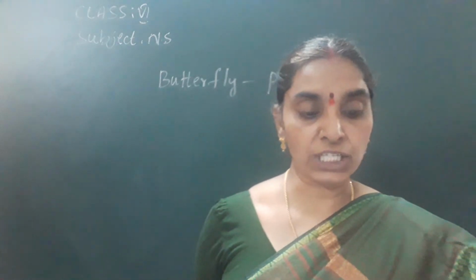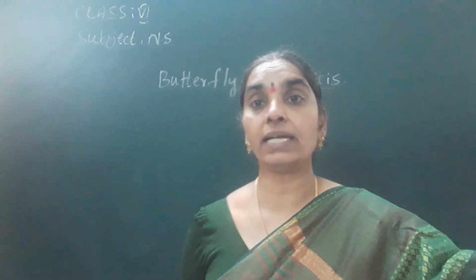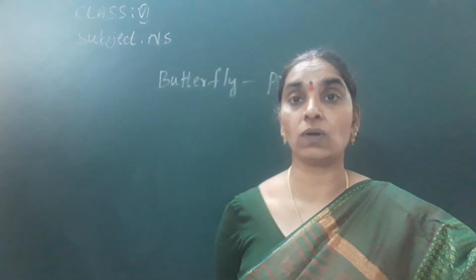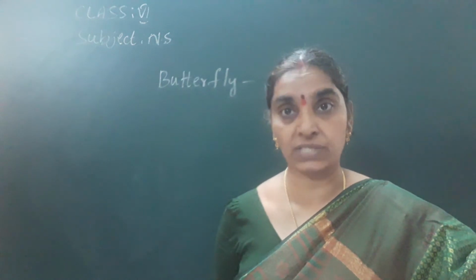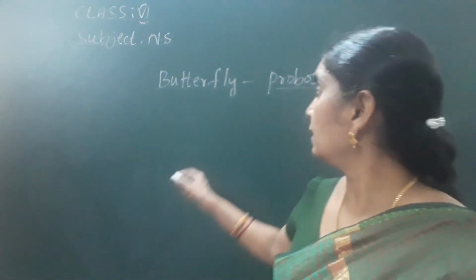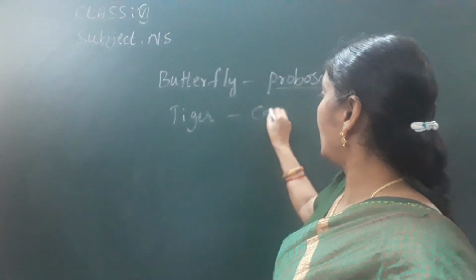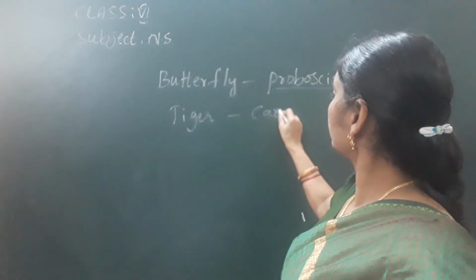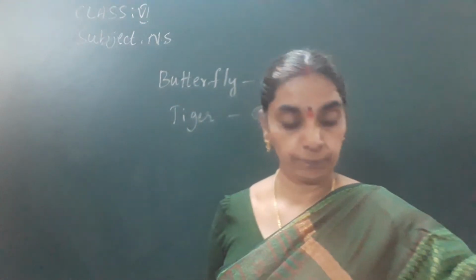Tiger is a dash because it eats only meat. You know very well, tiger is a carnivorous animal because it is a flesh-eating animal. It depends on other animals for its food. So, tiger is a carnivore, isn't it? Tiger is a carnivore. Write the answer in the blank that is given on page number 30.